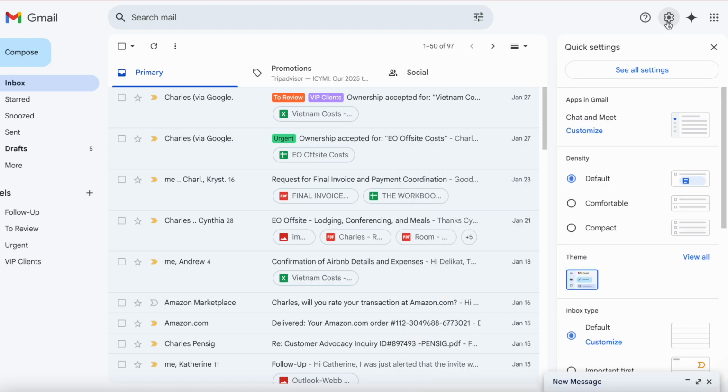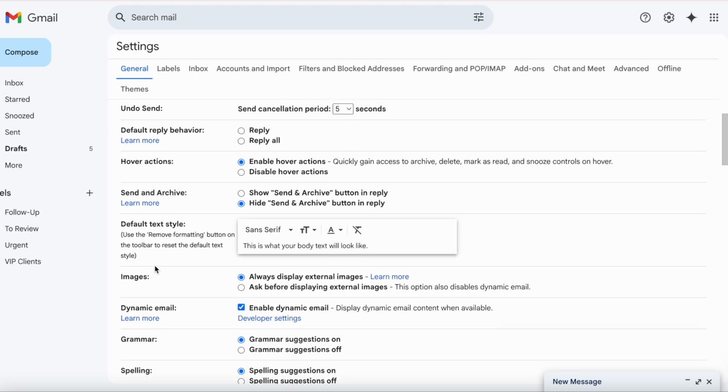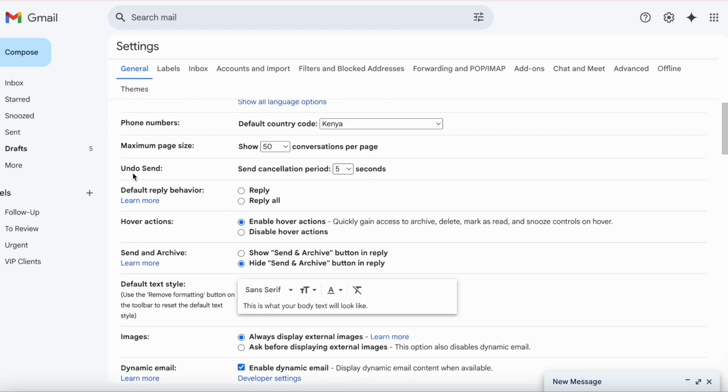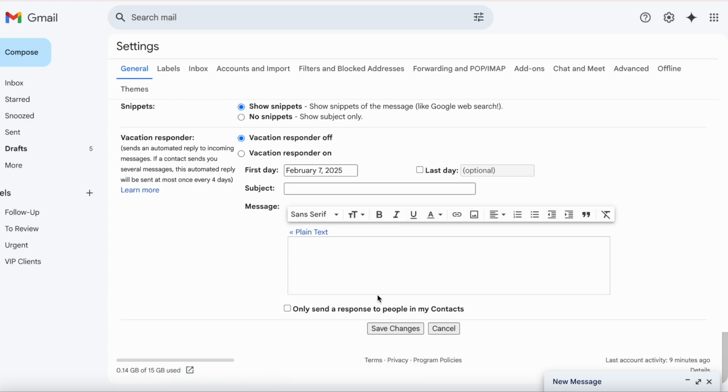So you go to settings, see all settings. Here you can see we have undo. So the send cancellation period by default is always 5 seconds. So I would recommend setting it to 30 seconds. This one will be much better and it takes more time before it disappears. And then you go down and save the changes.